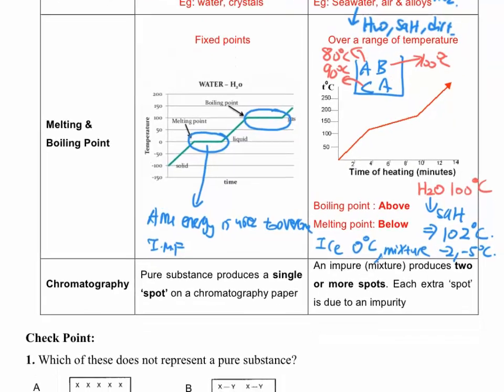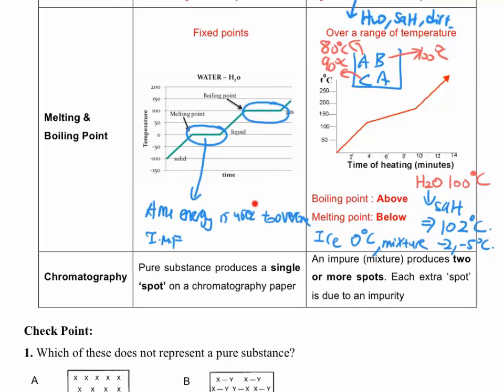Now let's take a look further. Besides looking at the melting and boiling point, of course, we also have other ways to examine whether a compound is pure or not, which is using what we call chromatography. Now, keep in mind, chromatography is a way to identify the compounds that are present in the substance. It is not a means to really separate them in bulk amount, only used to identify.